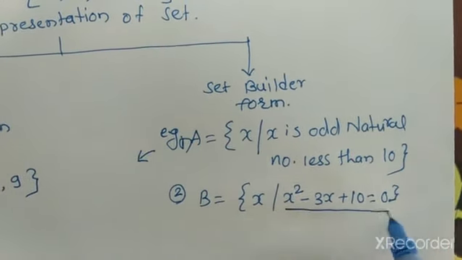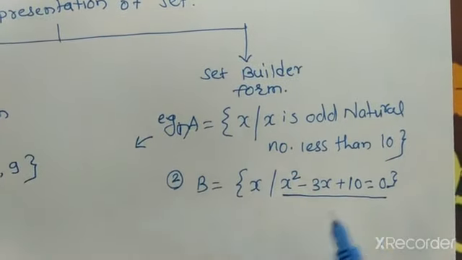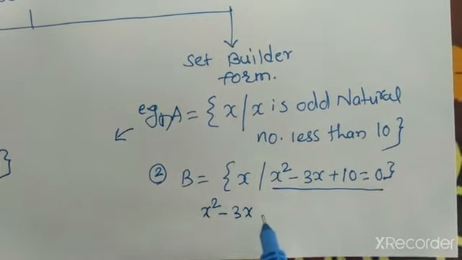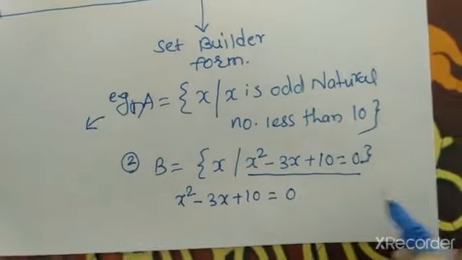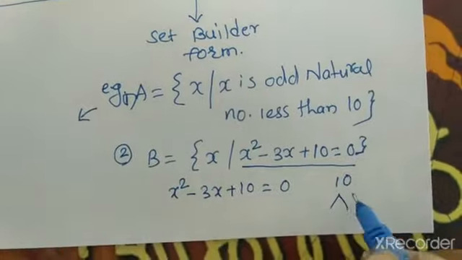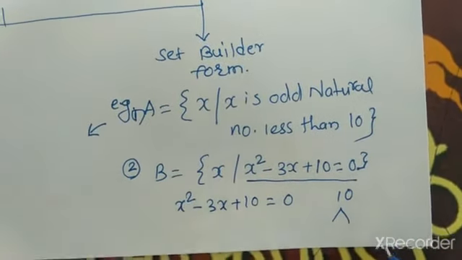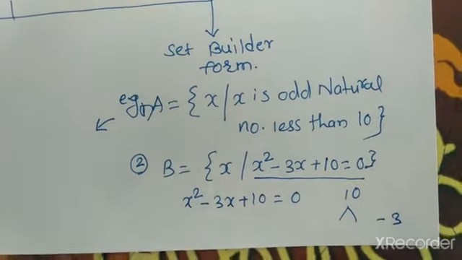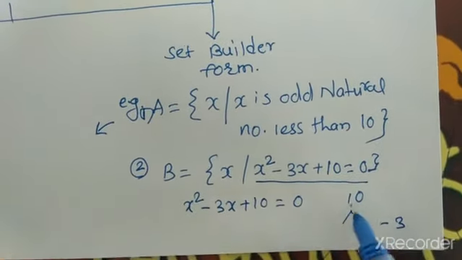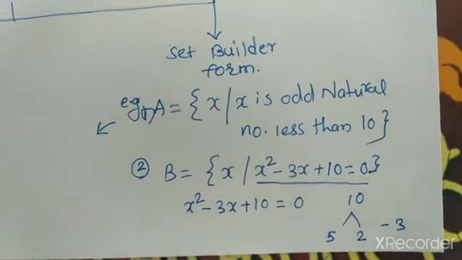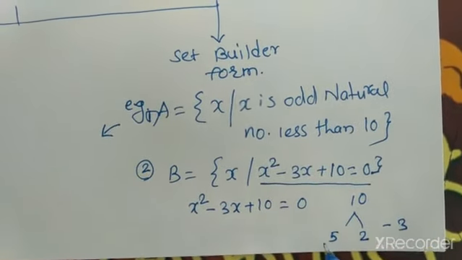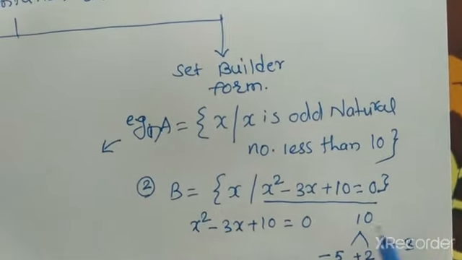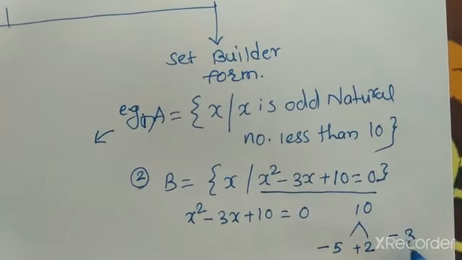Now this is a quadratic equation, so we can solve it. x square minus 3x plus 10 equal to 0. We have to find the factors of 10 such that their sum will be minus 3. Now factors of 10 are 5 and 2. Minus 5 and plus 2 are the factors such that we get minus 3.